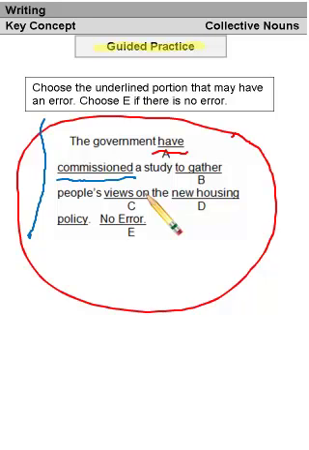The subject for this verb is actually government. Government, again, is a collective noun. It's composed of many individuals acting as a whole group, but it's given a plural verb. Sometimes collective nouns can take plural verbs, but in this case, you don't want a plural verb because the government is acting as a whole. It's not acting as individual members. So right off the bat, we find the error in the sentence. It is the verb that is underlined, have commissioned. So the correct answer is A.